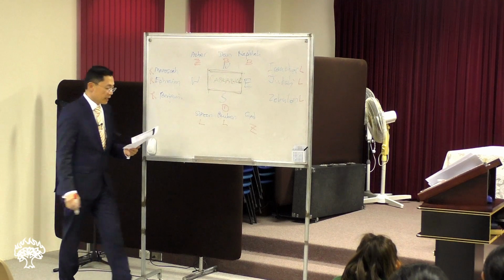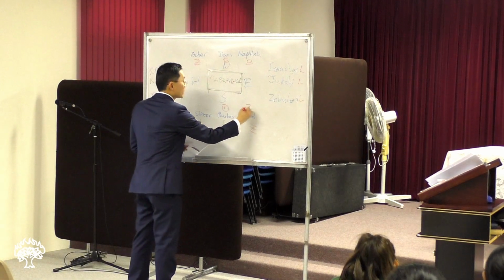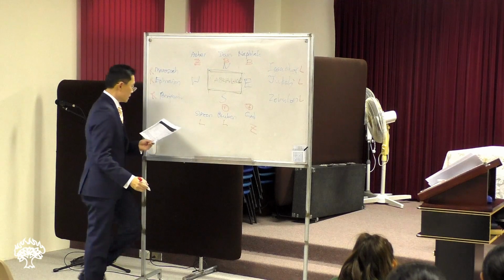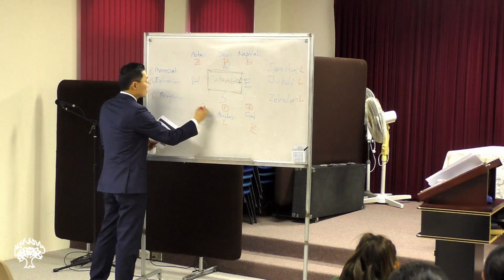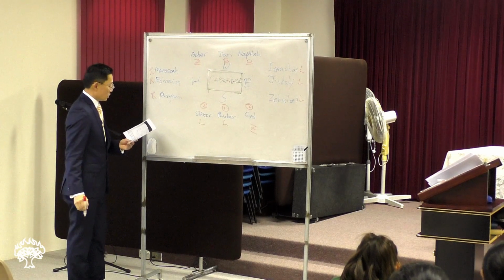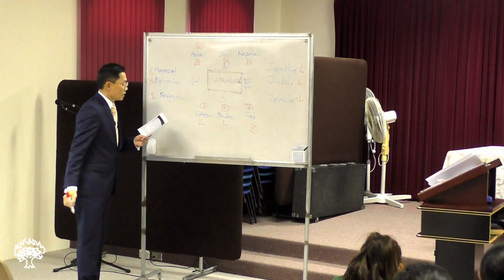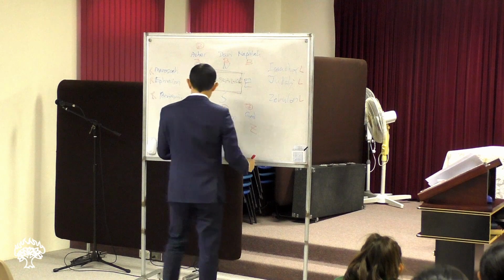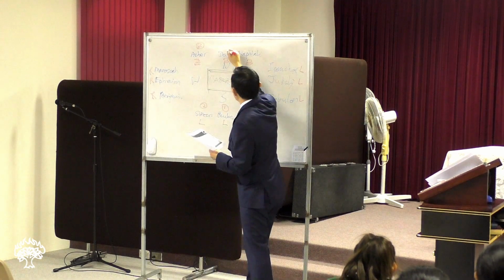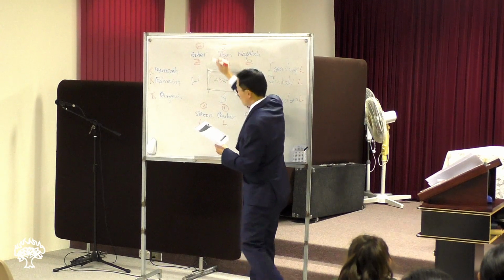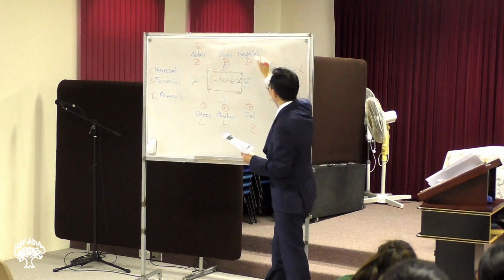And then Gad is number 7. Simeon is number 2. Asher number 8. Dan number 5. Naphtali number 6.